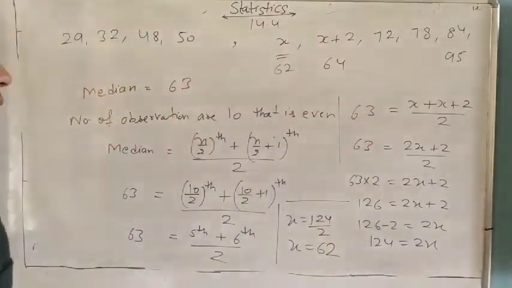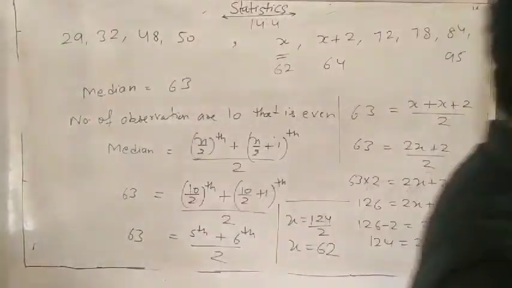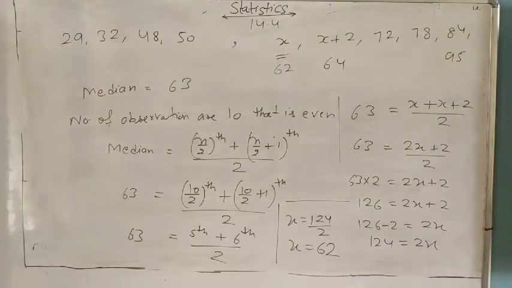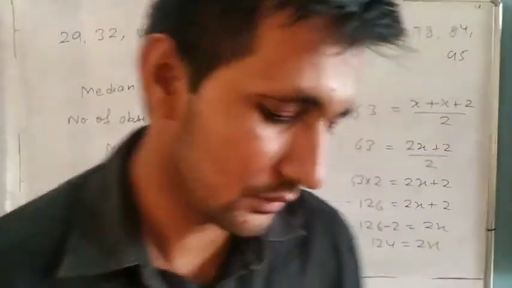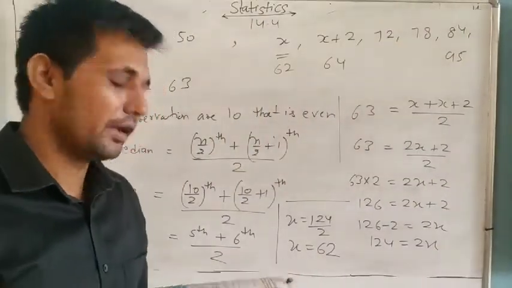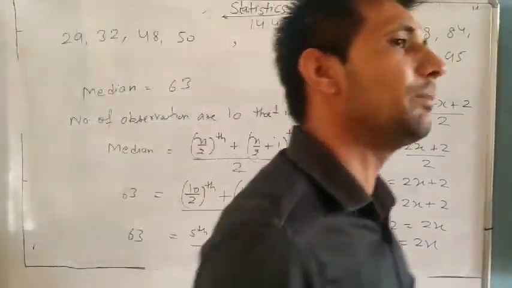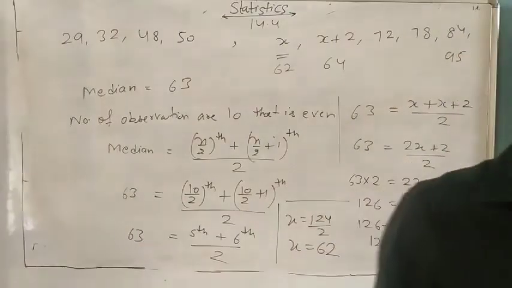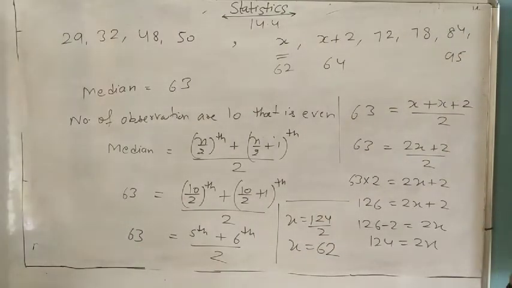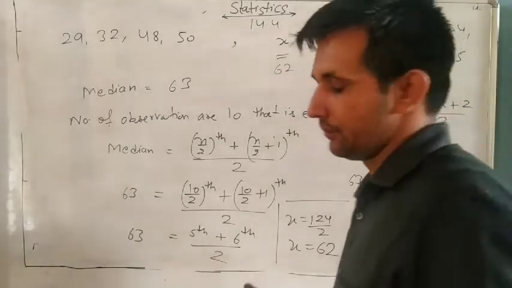So you only have to put the values in the formulas. Understand it? So our chapter is finished. Next question, find the mode. In the fourth question, you can find the mode easily. Mode means a number which is occurring most times. Which number is most? I think 14 is 4 times. The mode is 14. Understand it?